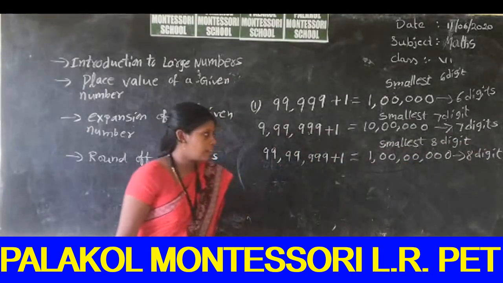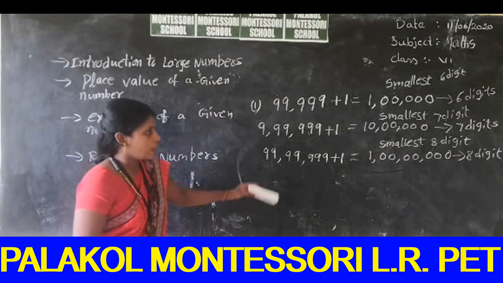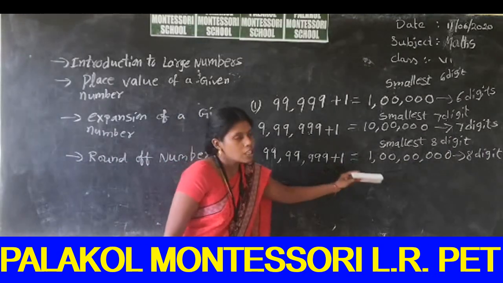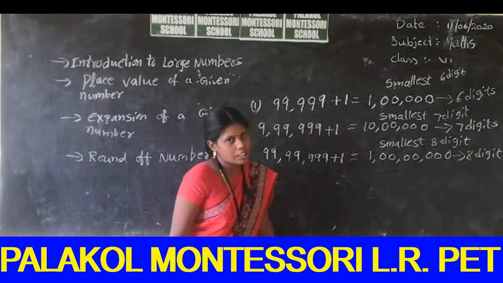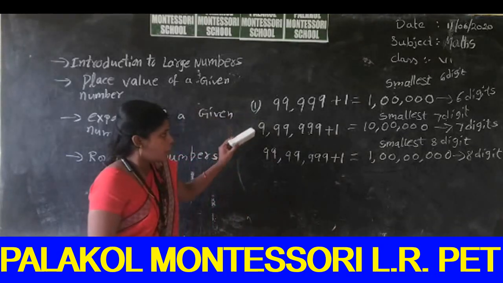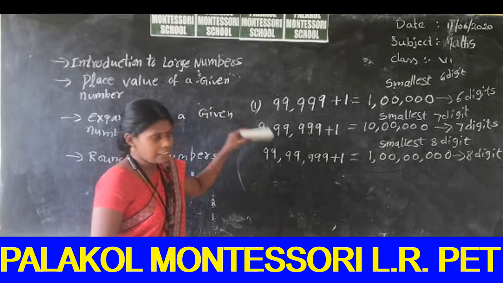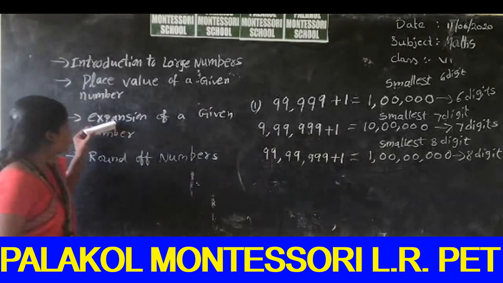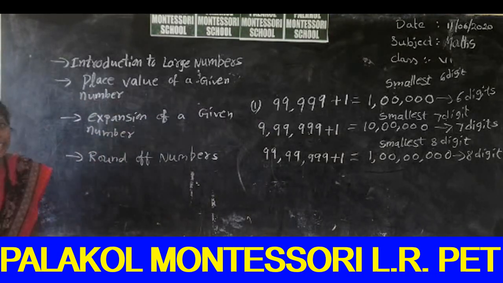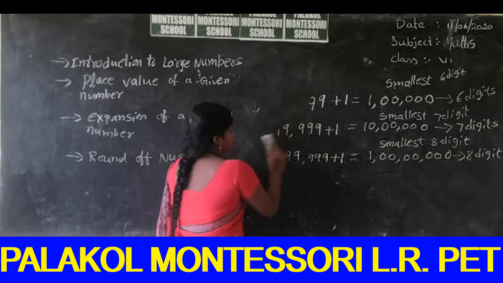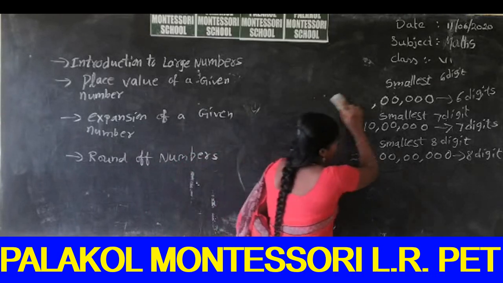In the same way, we can write the smallest 9-digit number and the smallest 10-digit number. These are the large numbers we have discussed in this topic. Next we go to the place value of a given number.